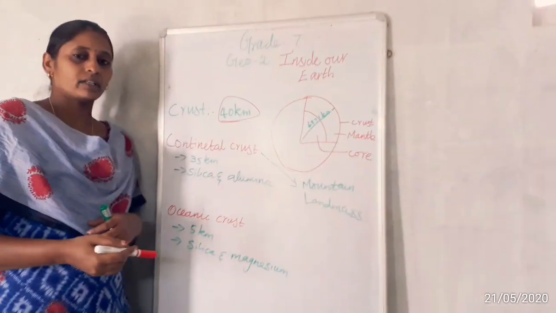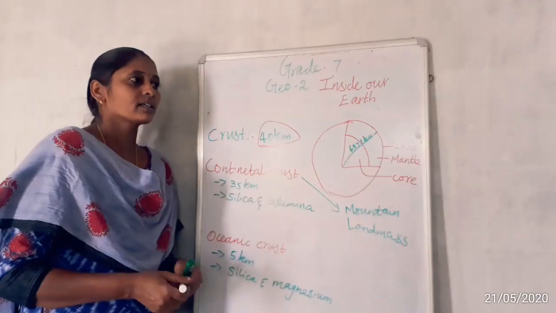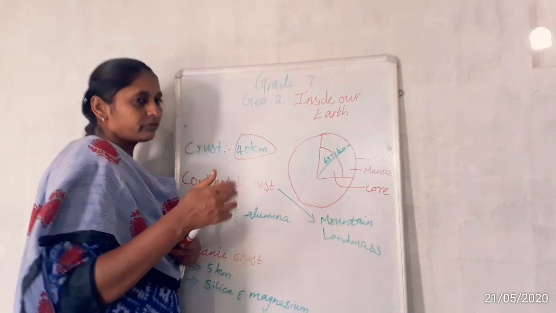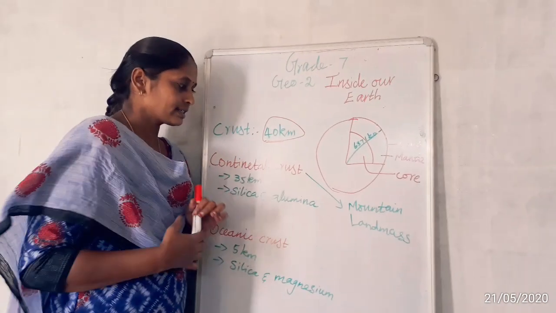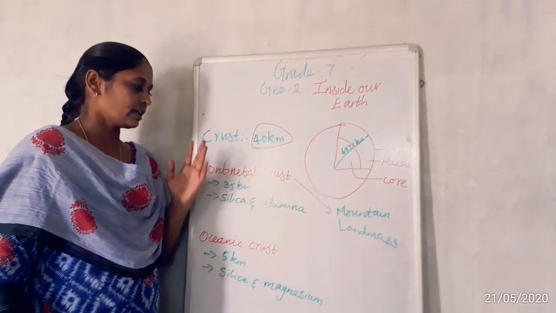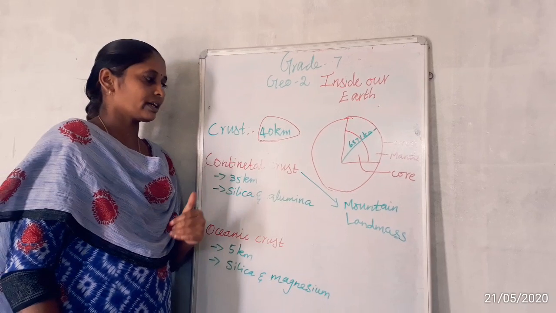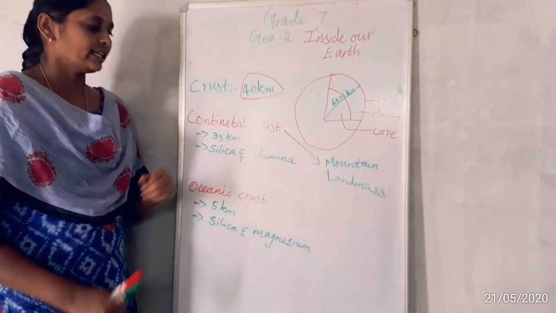If you refer to some other book, atlas or the internet, they may mention 50 or 60. What our book says is what we discuss: according to NCERT, the depth of the crust is 40 km. Let's come to continental crust.